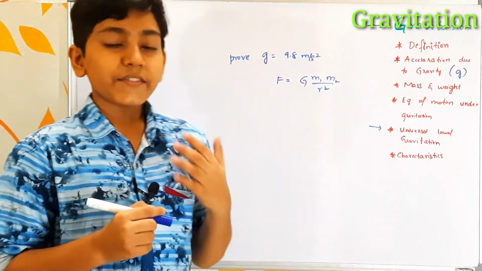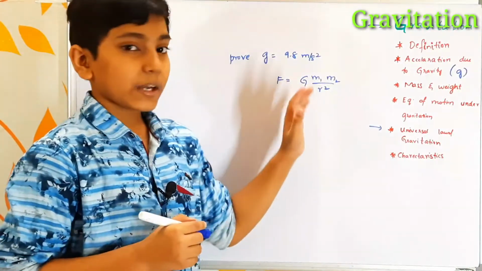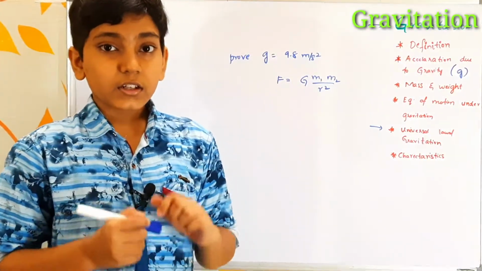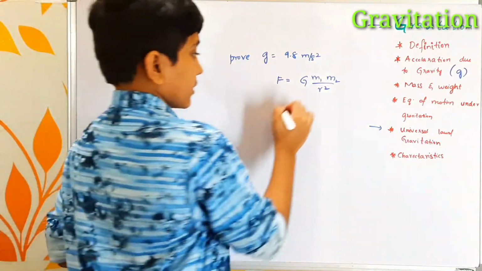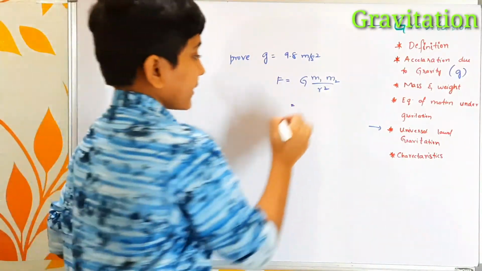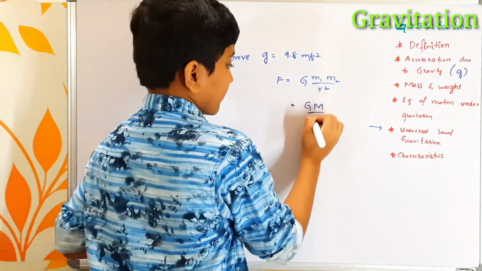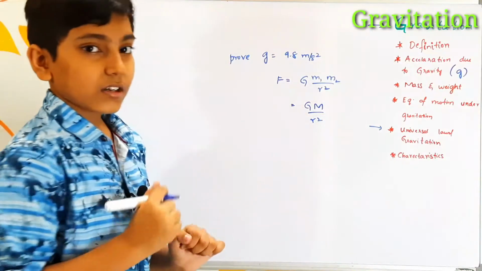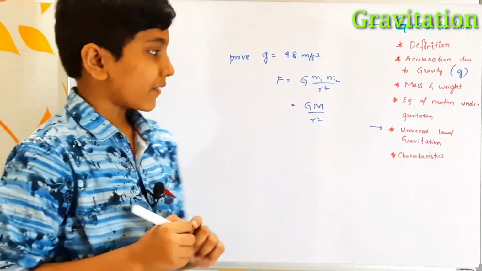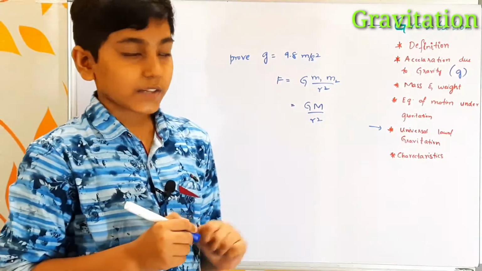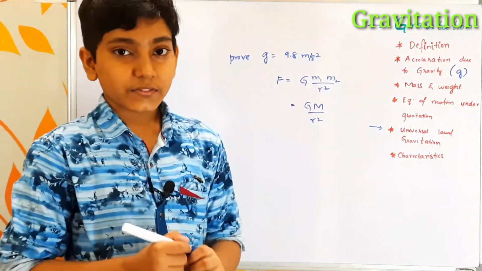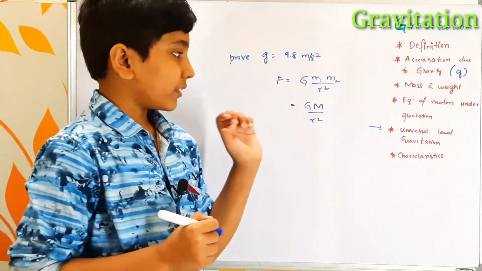So let's write capital M in place of m1, as the mass of the earth. So now the equation becomes capital G capital M by r square, where G is the universal gravitational constant, M is the mass of the earth and r is the radius of the earth, as we are considering the earth.